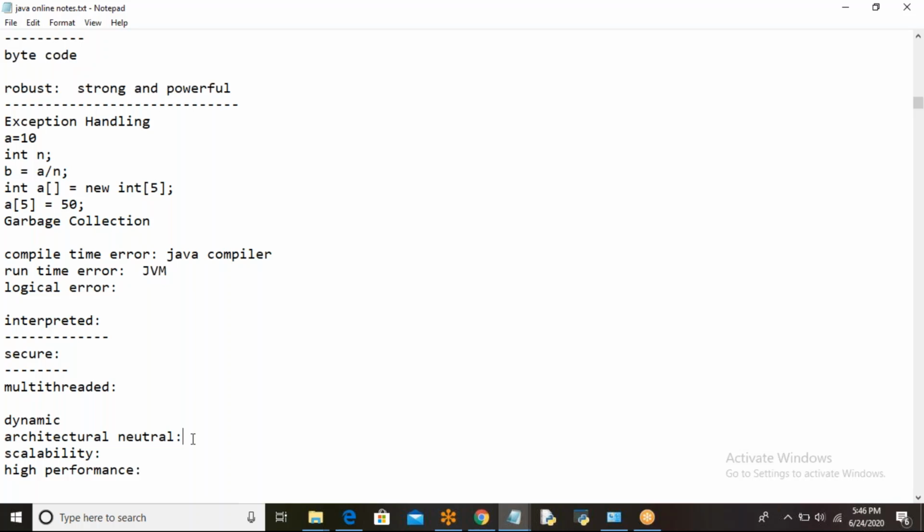In some systems, like 64-bit operating systems, an integer will occupy 4 bytes of memory. It depends on the system implementation, right? The memory size of the data type will change. In some systems it occupies 2 bytes of memory for an integer, and in some systems it occupies 4 bytes of memory. But here in Java, it is not like that.